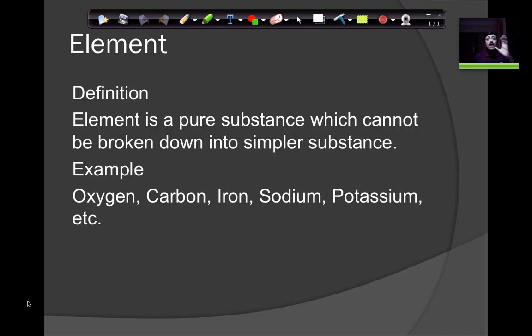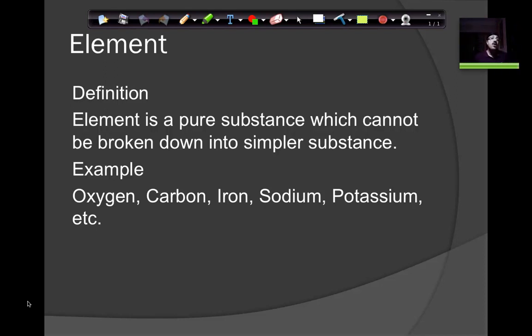So elements are pure substances which have not reacted. It is just pure, which contains just itself. The other example, let's say nitrogen. It's again an element. It's pure. Whereas if I take a substance called nitrogen dioxide or nitrous oxide, you can see that it has nitrogen and oxygen, so I can split it to get nitrogen and oxygen.